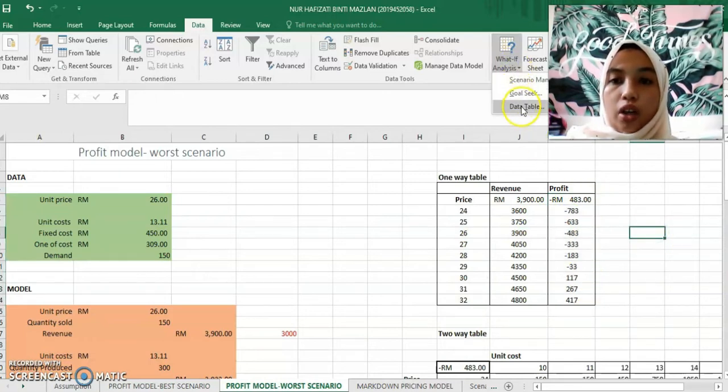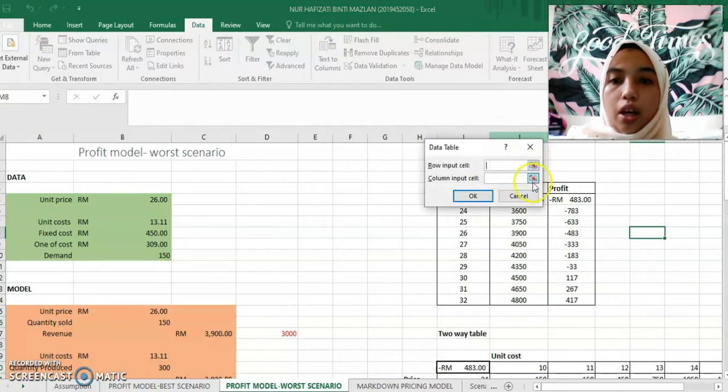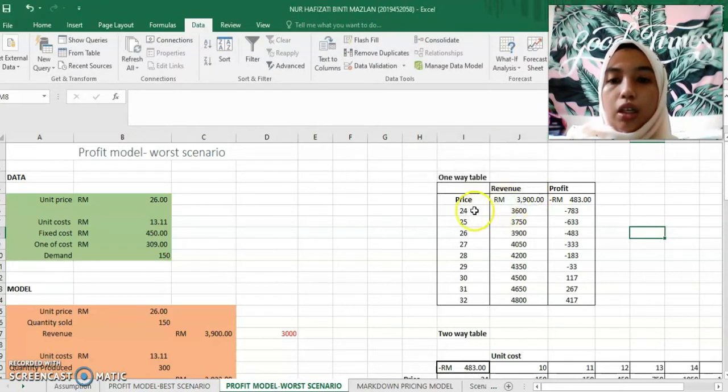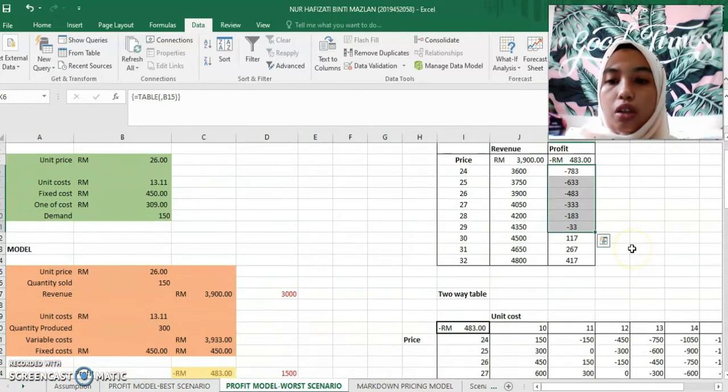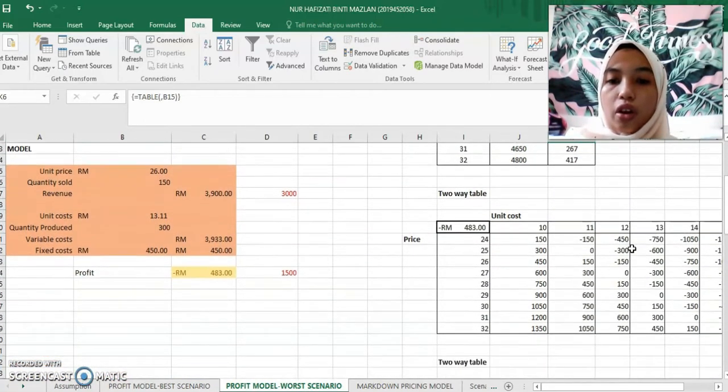We run a what-if analysis on the data table, and it shows that our revenue can reach up to 4,800 ringgit at 32 ringgit, but we still do not achieve our target of 1,500 ringgit on profit. You can see that it's getting better, but it does not achieve our target.